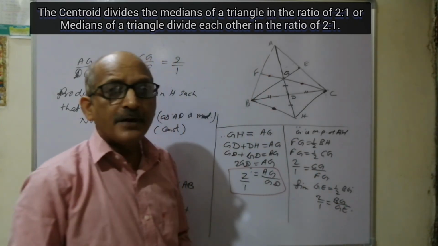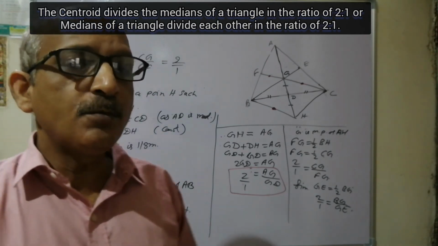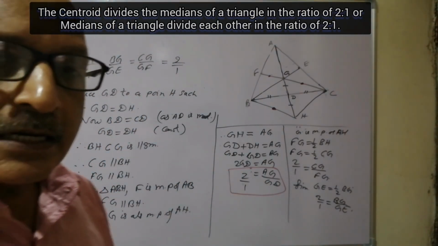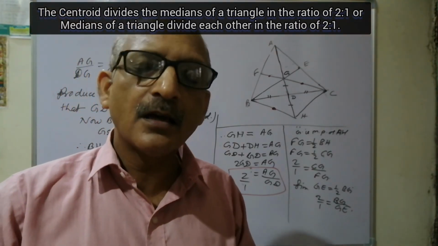In this way we have proved that the medians of a triangle divide each other in the ratio of 2:1.